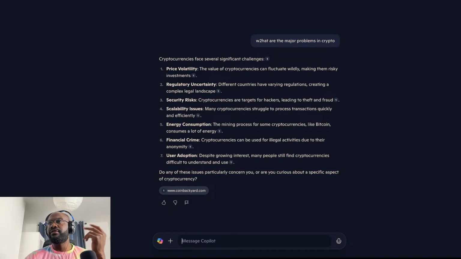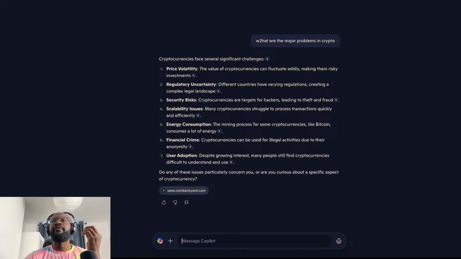A lot of cryptocurrencies struggle to process transactions quickly and efficiently. The energy consumption, financial crime, they're used for illegal activities due to the anonymity, and the user adoption.